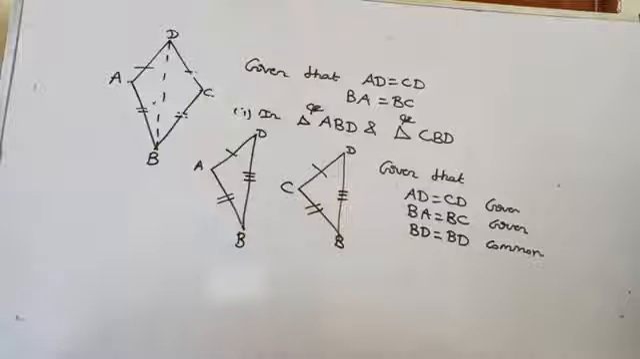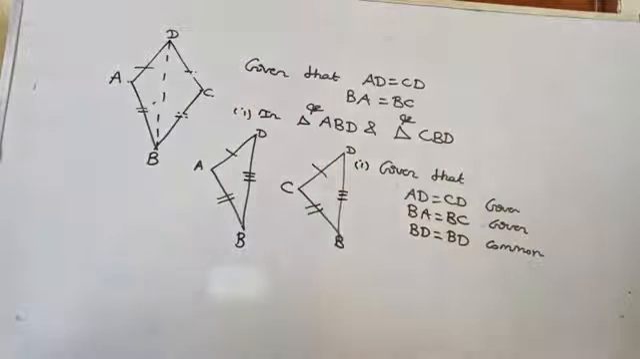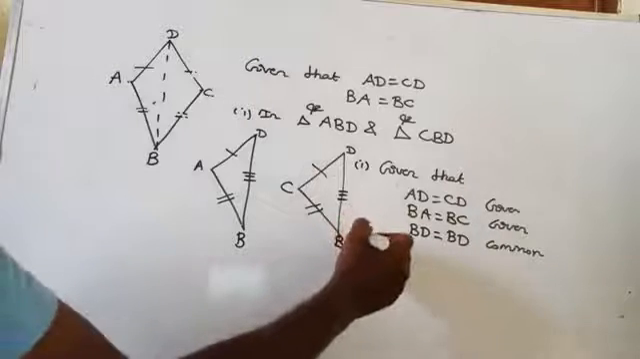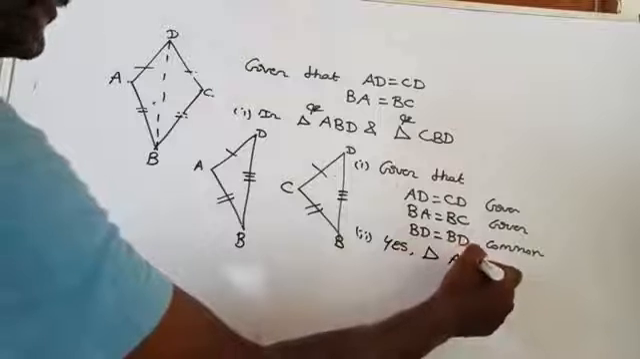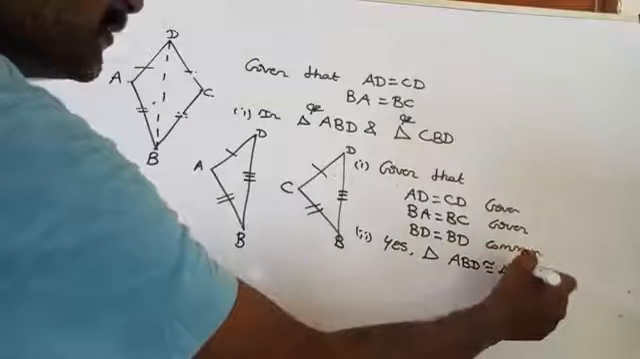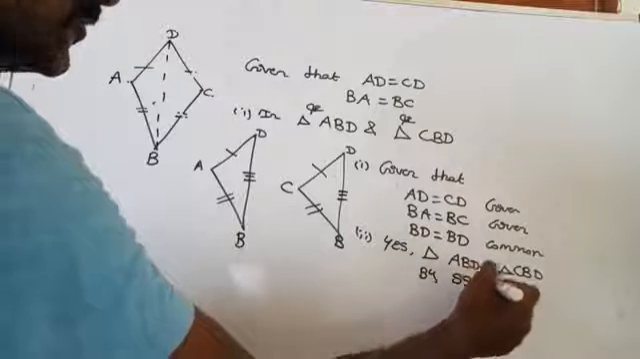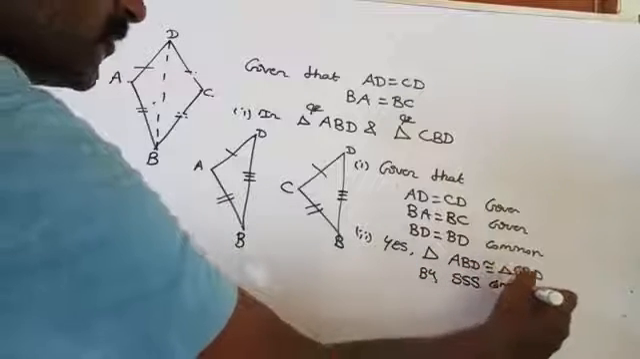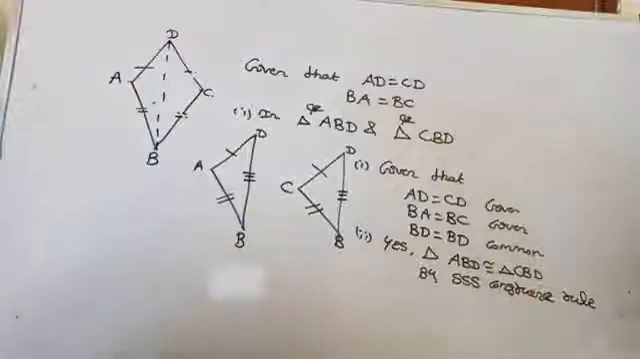Now, the second part: is triangle ABD congruent to triangle CBD? Yes. Triangle ABD is congruent to triangle CBD by the SSS congruence rule. If all three sides of one triangle are equal to the corresponding sides of another triangle, then the two triangles are congruent by the SSS congruence rule.